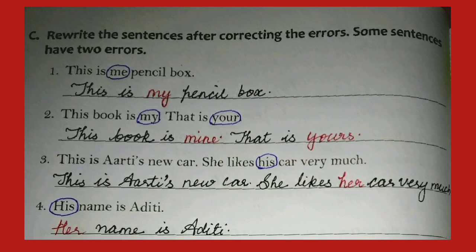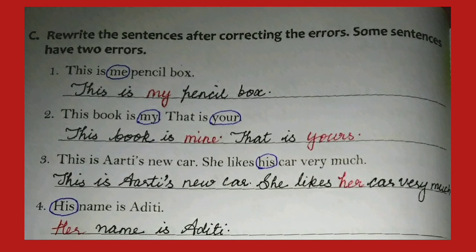Second one, this book is my, that is your. There are two errors in this sentence. That is, my and your. So what will be the answer? This book is mine, that is yours. Here the possessives stand alone, not followed by nouns.